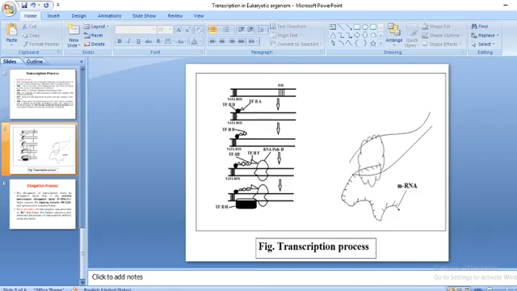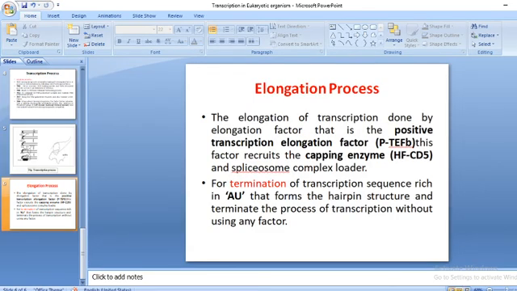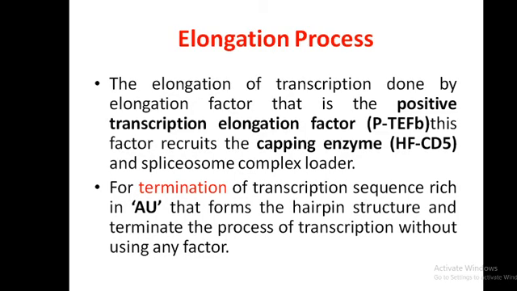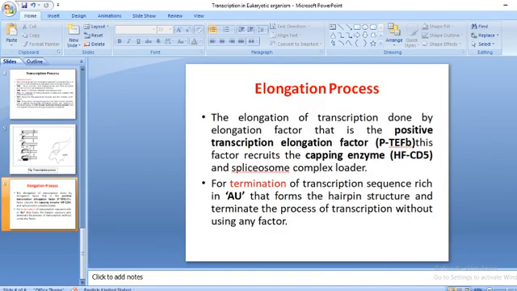Moving to our presentation, elongation of transcription is done by the elongation factor, that is the positive transcription elongation factor, PTEFB. These factors recruit the capping enzymes and the spliceosome complex. For termination of transcription, a sequence rich in AU forms a hairpin structure and terminates the process of transcription. Thank you.